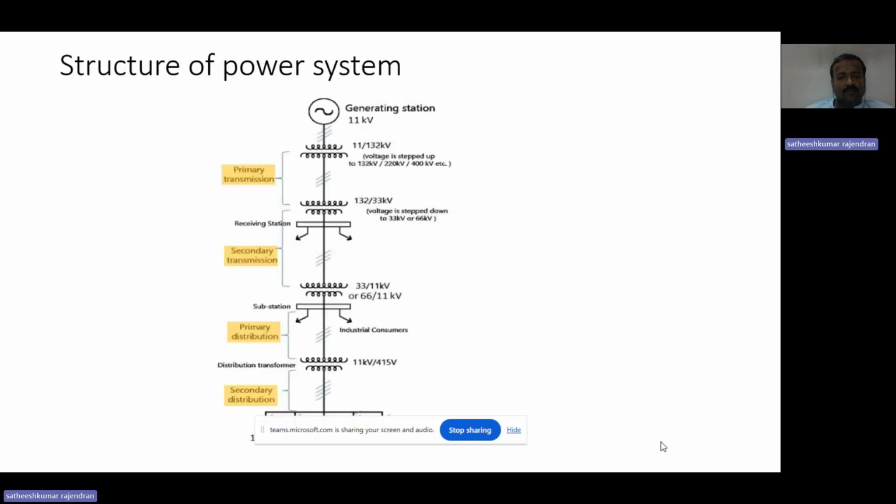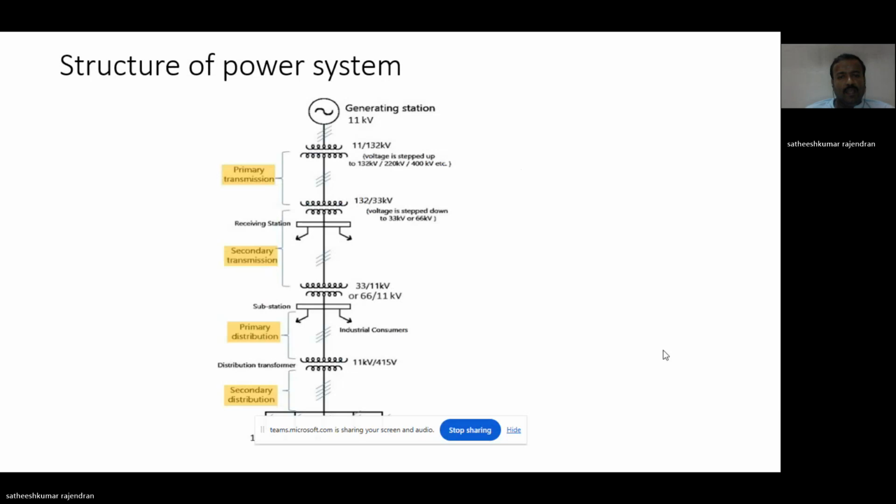This is the diagram, where you can see the generating station first. We generate the power up to 11 kilovolt, as given in the diagram. That 11 kilovolt is stepped up to 132 kilovolt or 220 kilovolt or 400 kilovolt using the step up transformer.